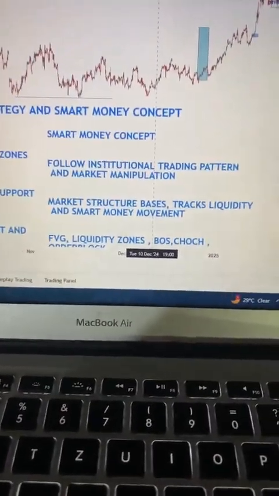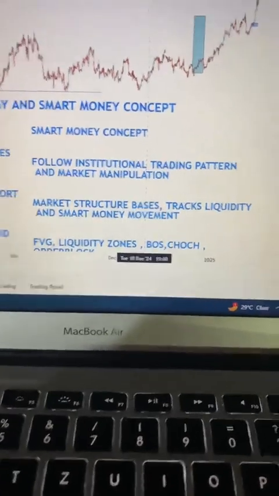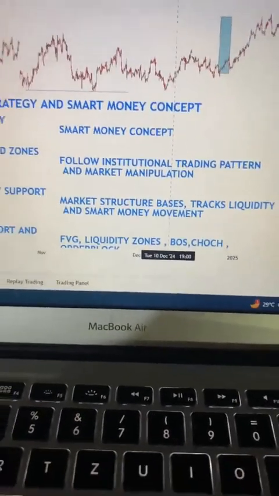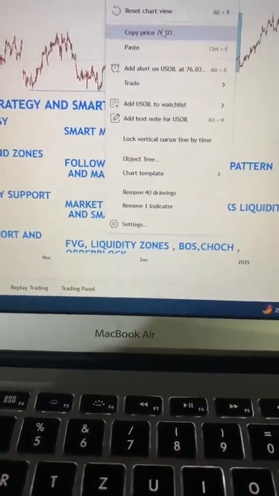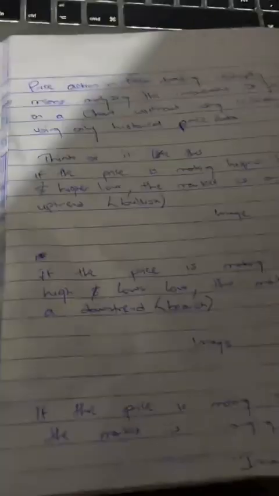Market structure basics. As a smart money trader, you must understand market structure. That's why you need my book. Everything is here. Market structure. Where is it now? I'm going to expose this book. I'm not supposed to expose it like this. So, market structure. Everything is okay. Good. I don't know why I'm exposing this.